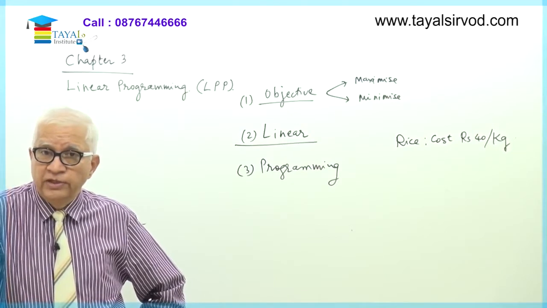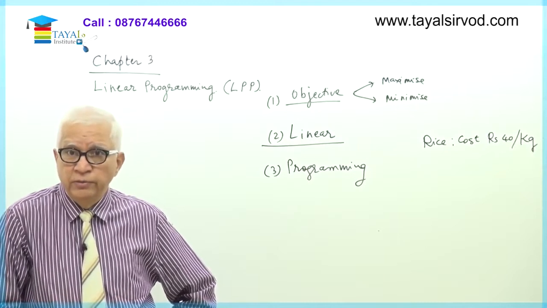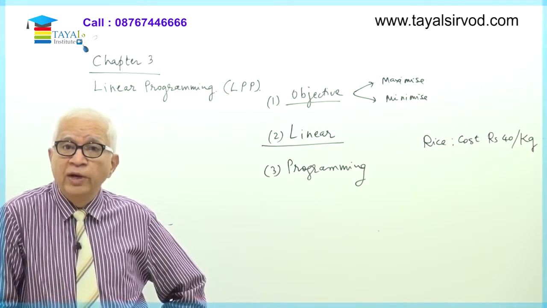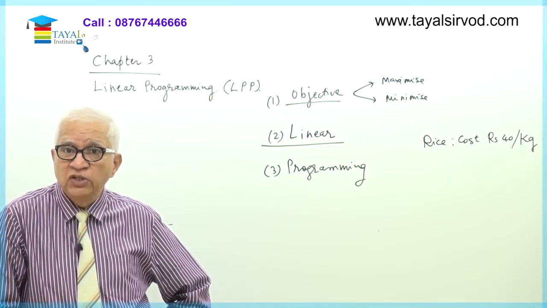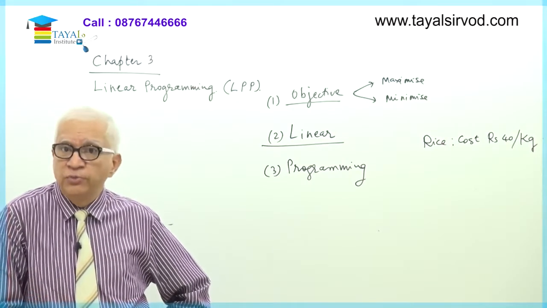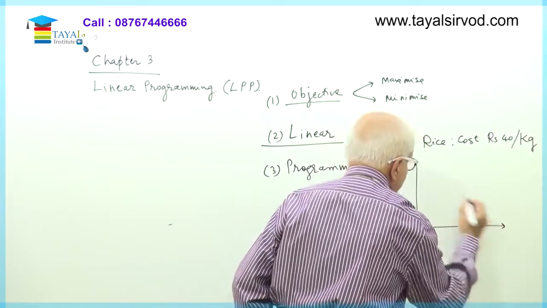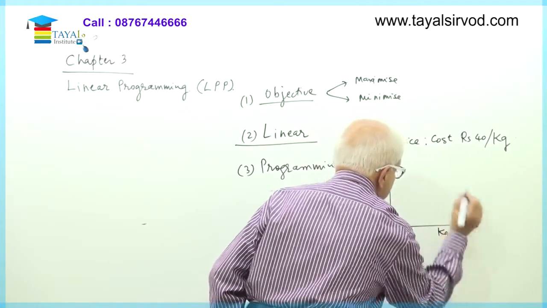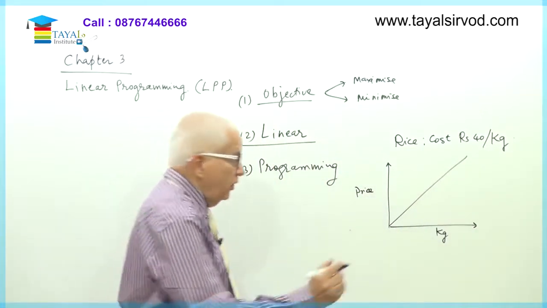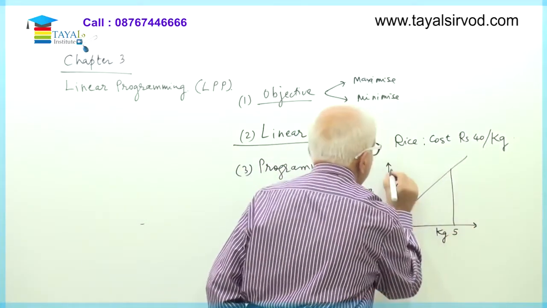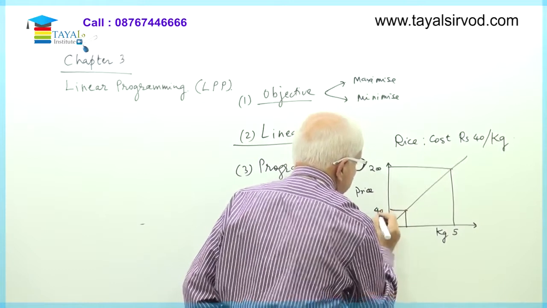That shop sells anywhere between 1 to 5 kg per person, only 1 to 5 kg per person. Now, if I buy 1 kg of rice, it will cost me rupees 40. 2 kg will cost 80, 3 kg will cost 120, 4 kg 160, and 5 kg will cost me 200, which is 40 into 5. So the straight line relationship can be seen like this. If this is the number of kgs and this is the price paid, the relationship will look like this. For 5 kg, the cost will be 200. For 1 kg, the cost will be 40, and so on.